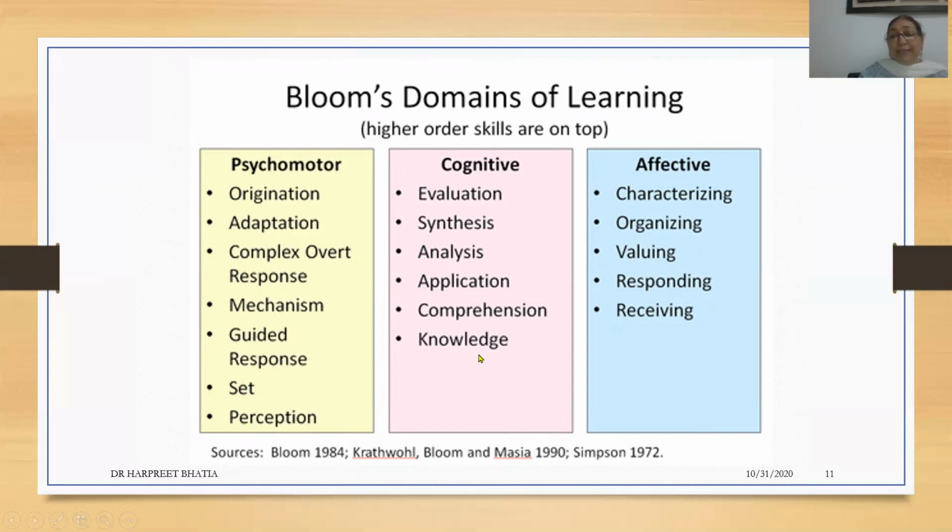In cognitive activities, the original model that he had given us consisted of knowledge, comprehension, application, analysis, synthesis, and evaluation. But when we look at the revised model, these words have been changed. The affective domain consists of receiving, responding, valuing, organizing, and characterizing. So each of these domains is important, but the taxonomy that Bloom has talked about is related primarily to the cognitive aspect.